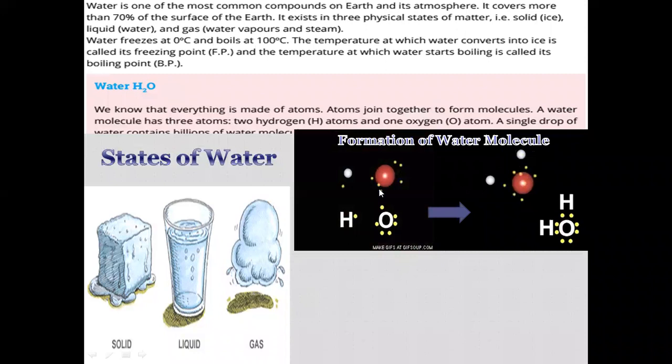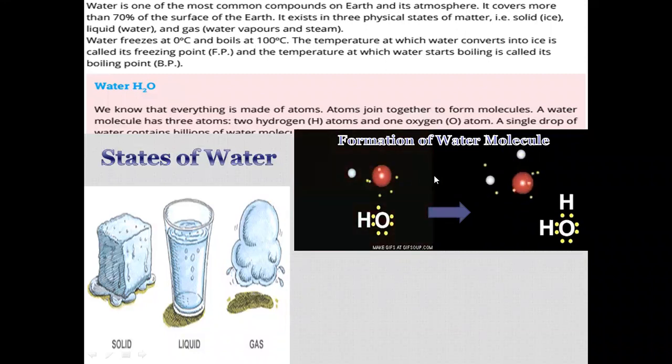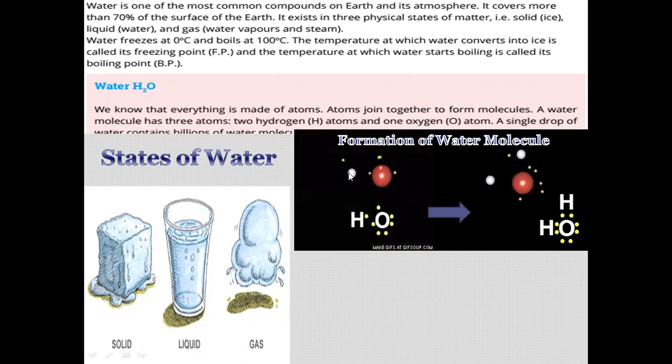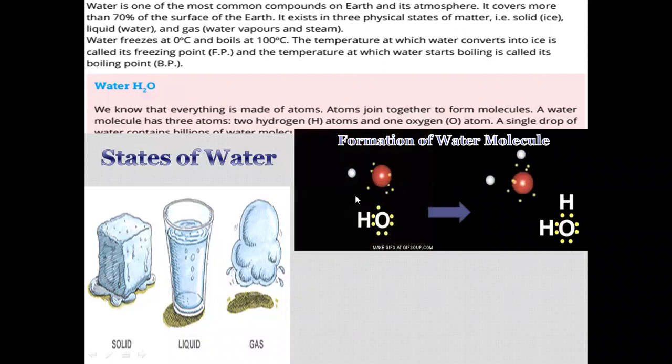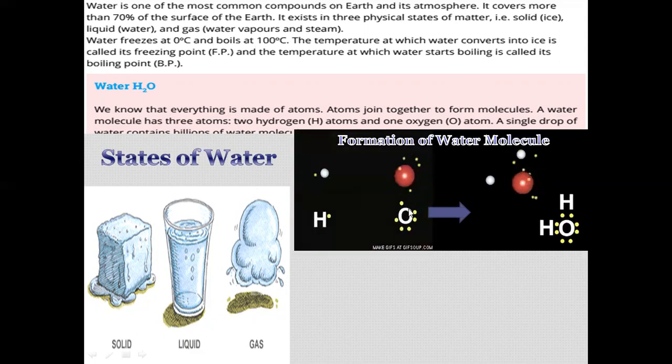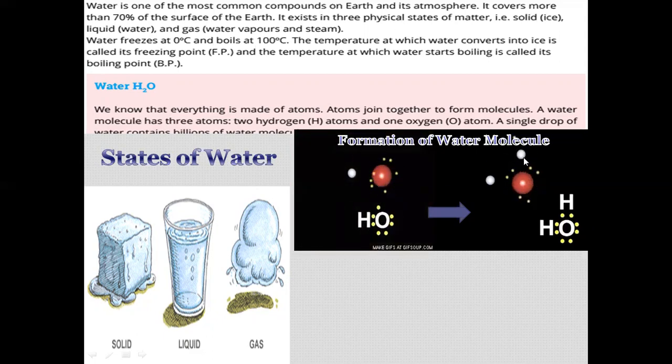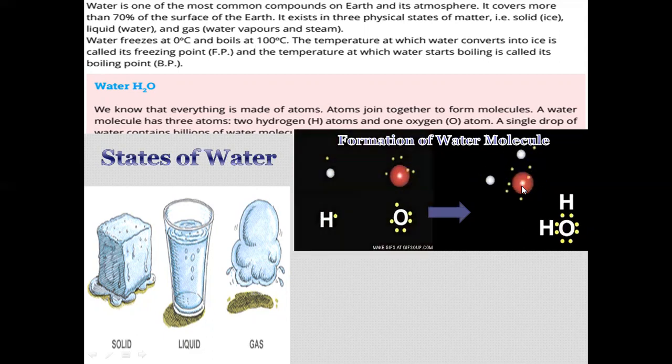Here you can see that a water molecule is chemically formed: one hydrogen atom is combined chemically with one oxygen atom, and later the other hydrogen atom also combines with the same molecule.